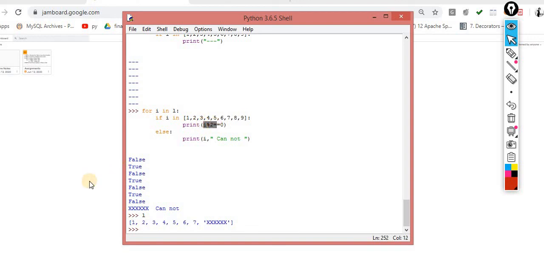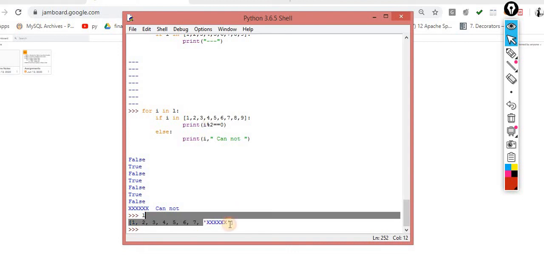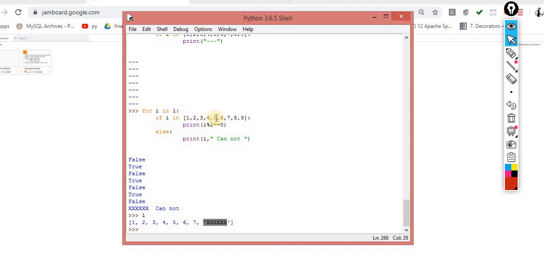Modulation of 2 double equals to 0, then it will return true or false. The 1 enter, it says false. 2 enter, it says true. 3 enter, again false. Then 4 true, 5 false, 6 true, 7 false, 8 true, 9 enter, is 9 there or not? No. The 7 enter, it's true. It's false. Okay, the next one is this one. But this thing is not inside this.